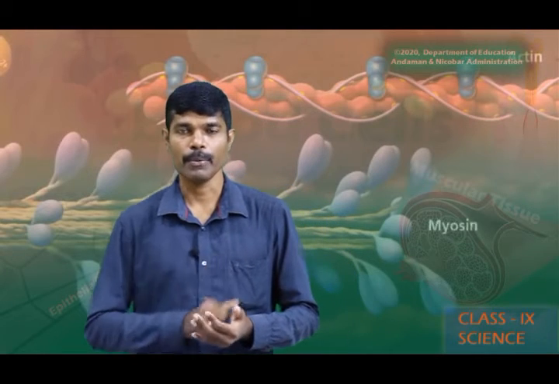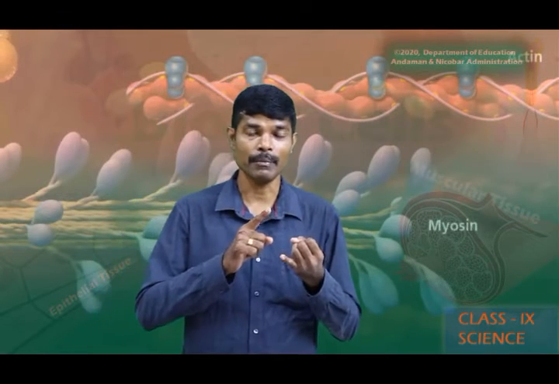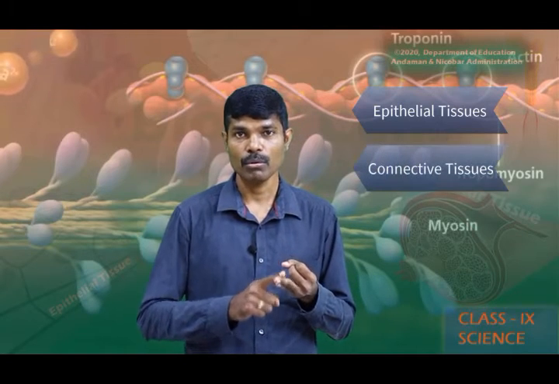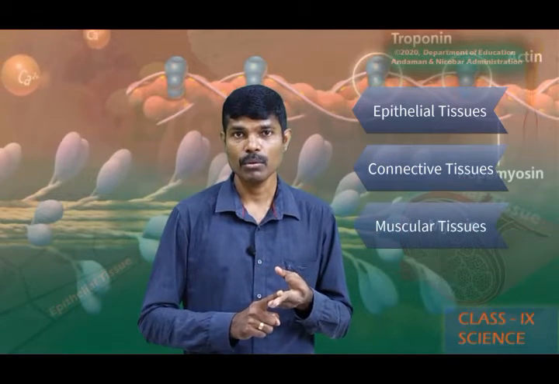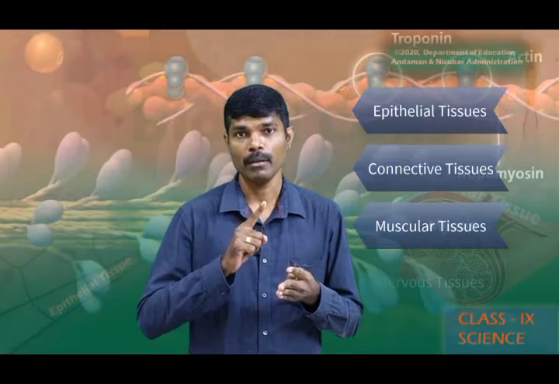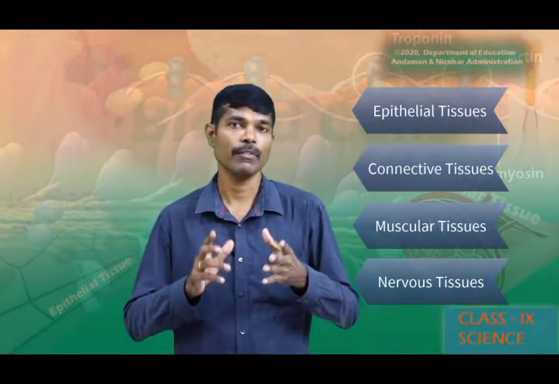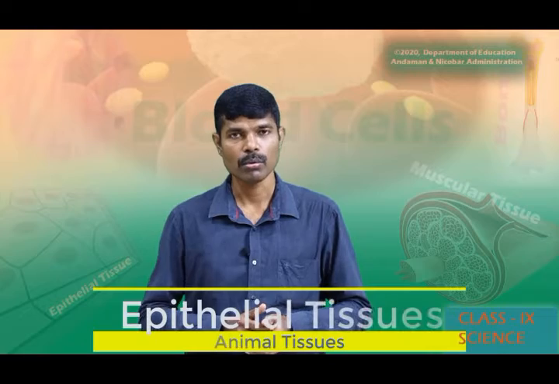Now in today's episode, we will see the epithelial tissue, connective tissue, muscular tissue and nervous tissue. So these are the four important tissues which we will be discussing in today's episode. Dear students, now we will see epithelial tissue.